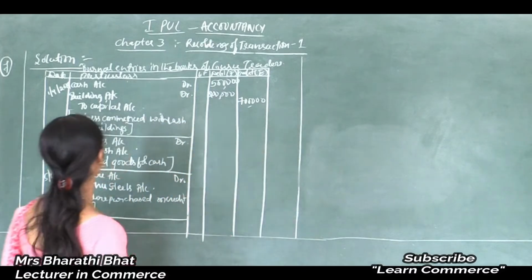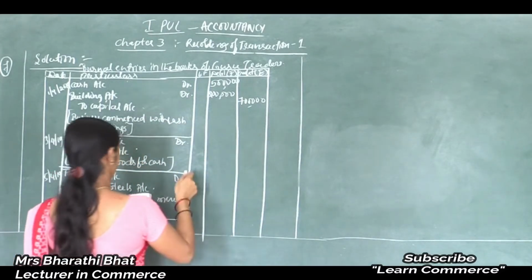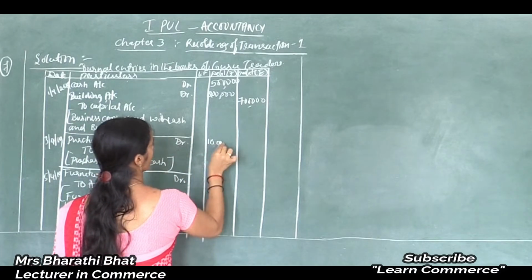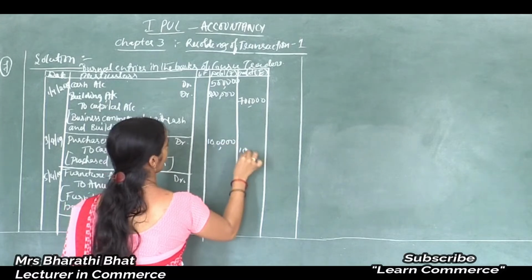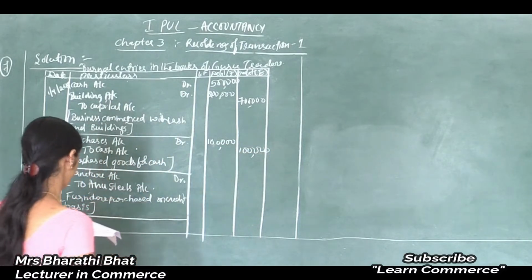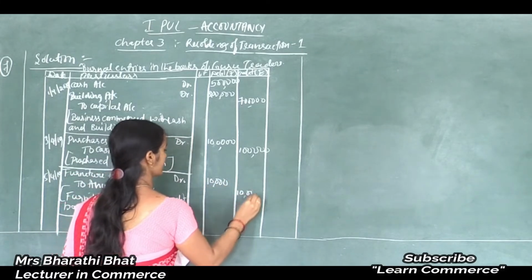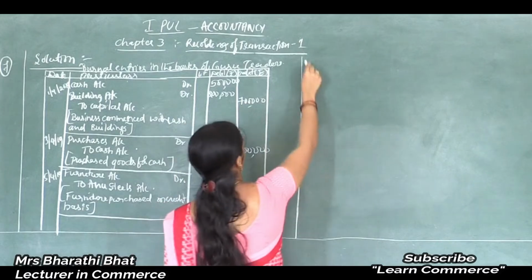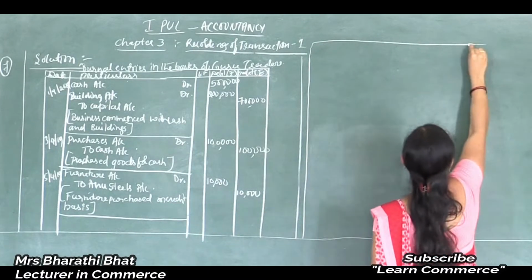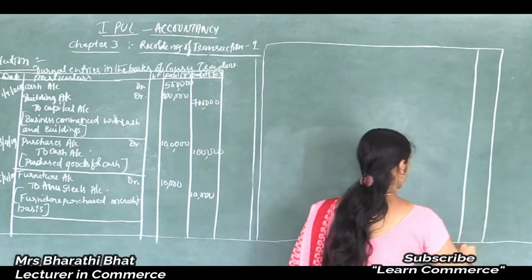We should write the amount also. Purchases here, 1 lakh. And furniture purchased for 10,000. That's a continuation. Continuation of the same problem.